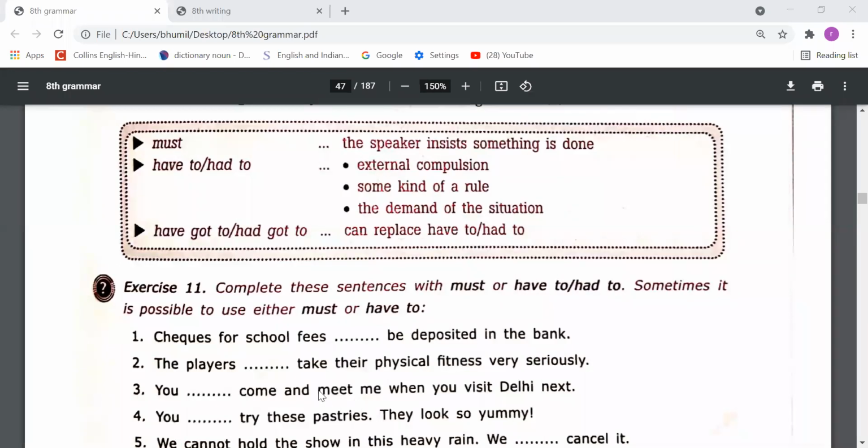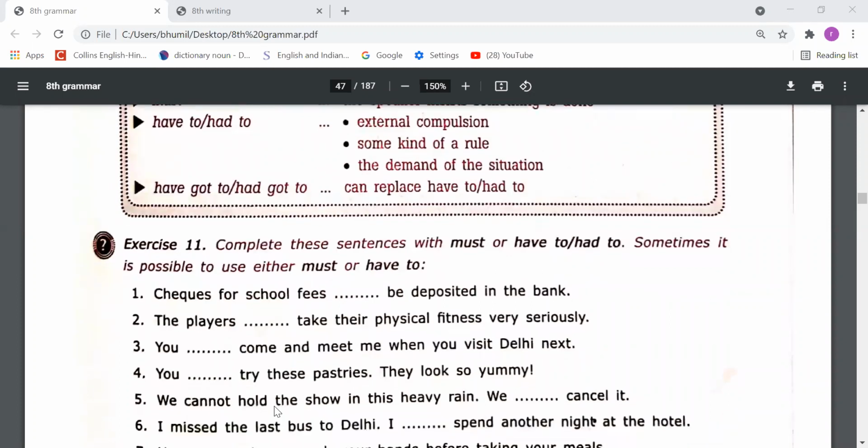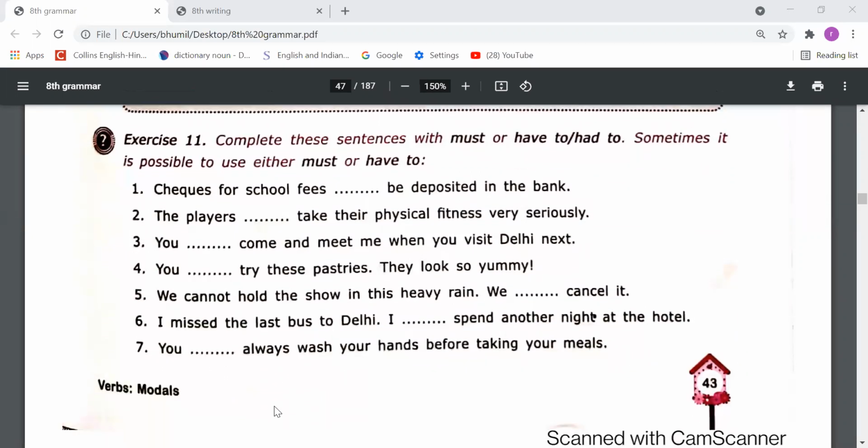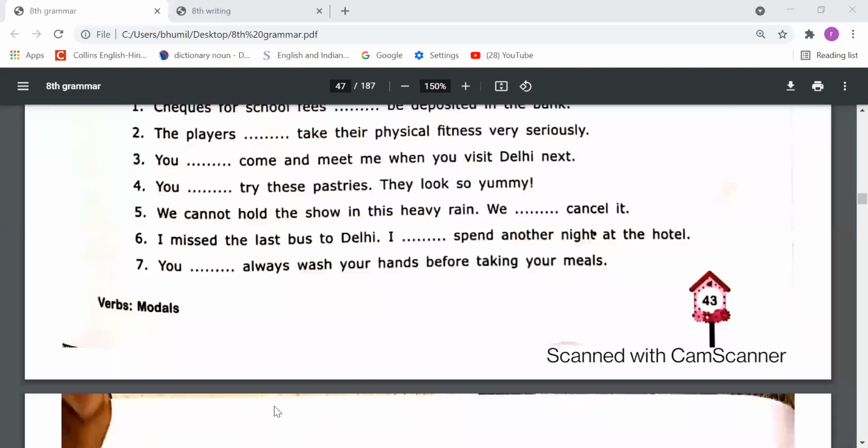Next, fees for school. In this we need to fill in have to: fees have to be deposited in the bank because it is the rule. The players must take their physical fitness very seriously. It's an internal need, a necessity, that's why we need to use must here. Next, you must come and meet me when you visit Delhi next. So we are giving a suggestion connected to necessity, so we need to use must here. Three I have told you, and the rest you should do by yourself.